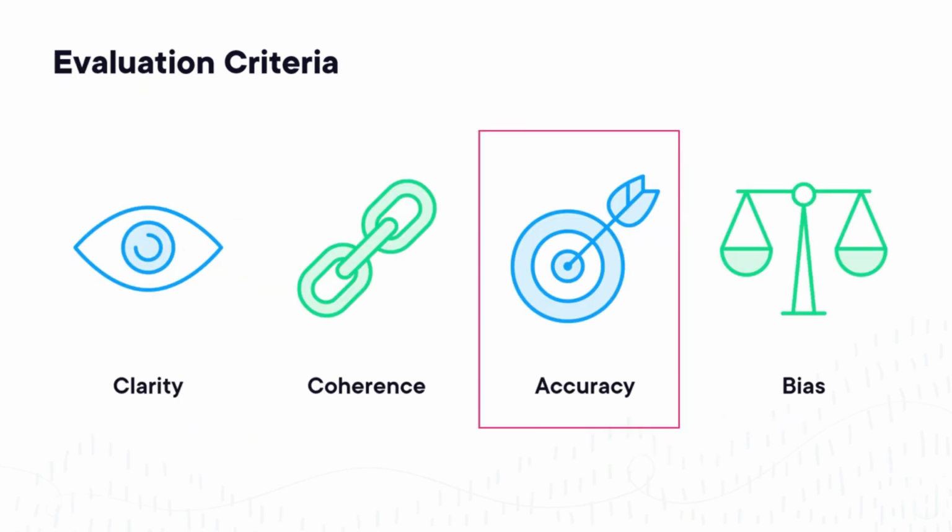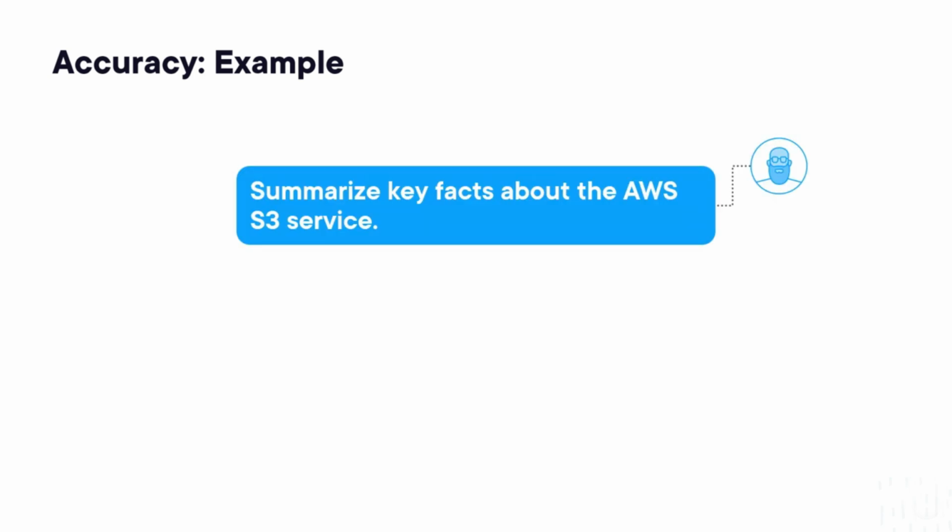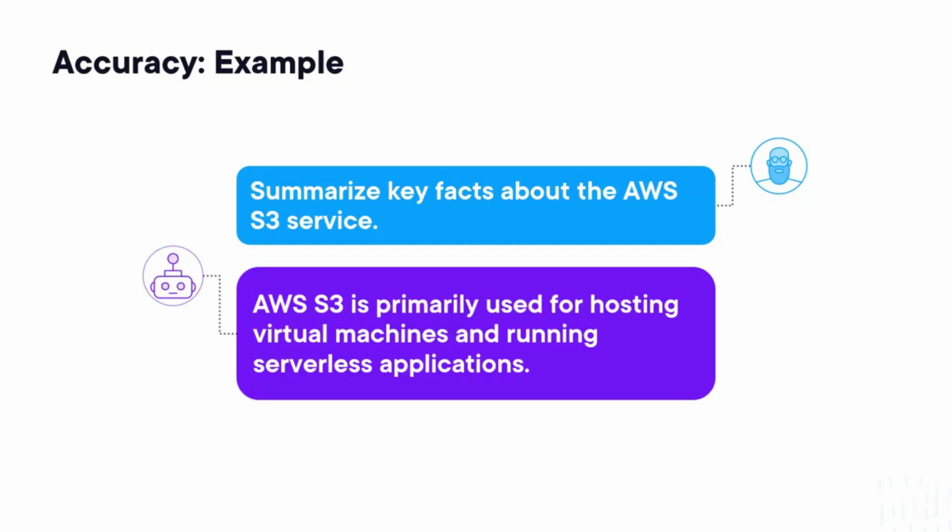Moving on to accuracy, or whether the response is factually correct. Here say that we submit the prompt, summarize key facts about the AWS S3 service, and we get the response that S3 is primarily used for hosting virtual machines and running serverless applications. Is this factually correct and complete and appropriate? Well, to know that, you would have to know a little bit about AWS, and if you don't, that's fine. But I can tell you that this is not correct at all. S3 is for storage, not for running servers or serverless apps.